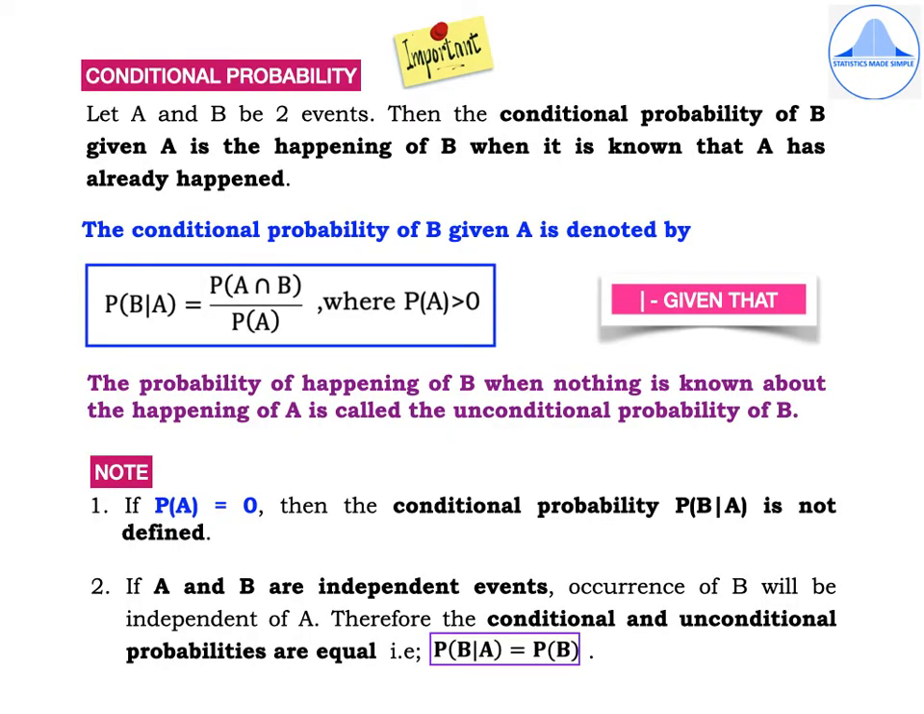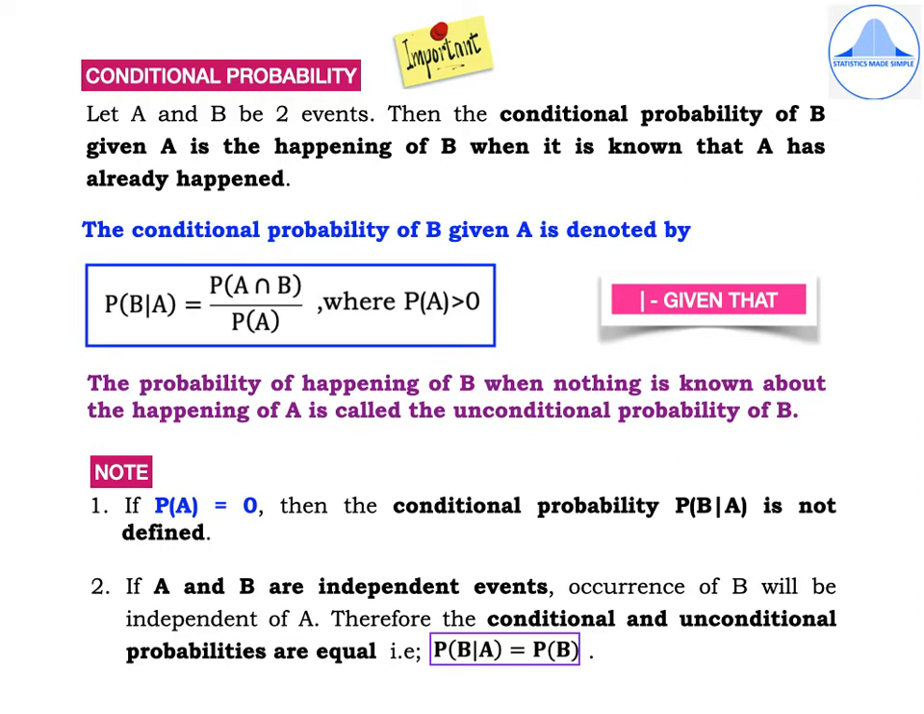The definition of conditional probability is an important one. So let's start with: let A and B be two events. Then the conditional probability of B given A is the happening of B when it is known that A has already happened. It is denoted by first writing P, which stands for probability, then within brackets you have B, then a straight line which stands for "given that", which I have highlighted at this side in a pink color box, and then you have the event A.